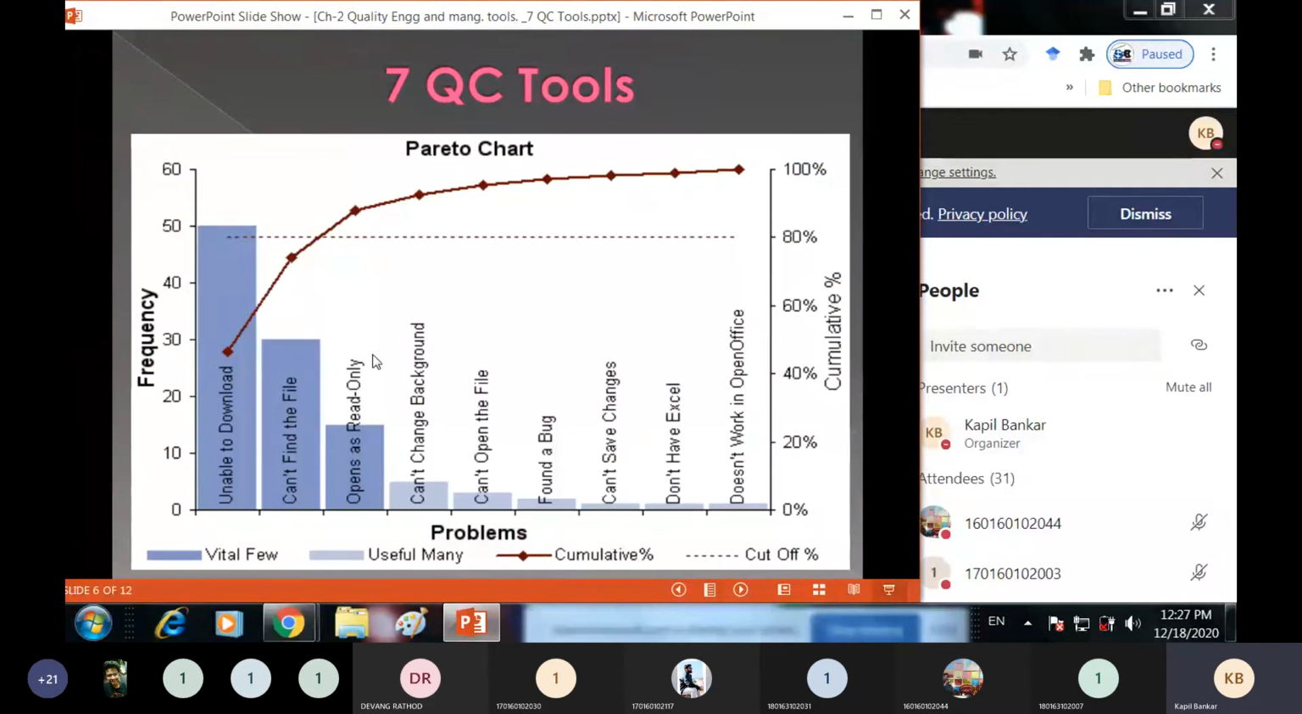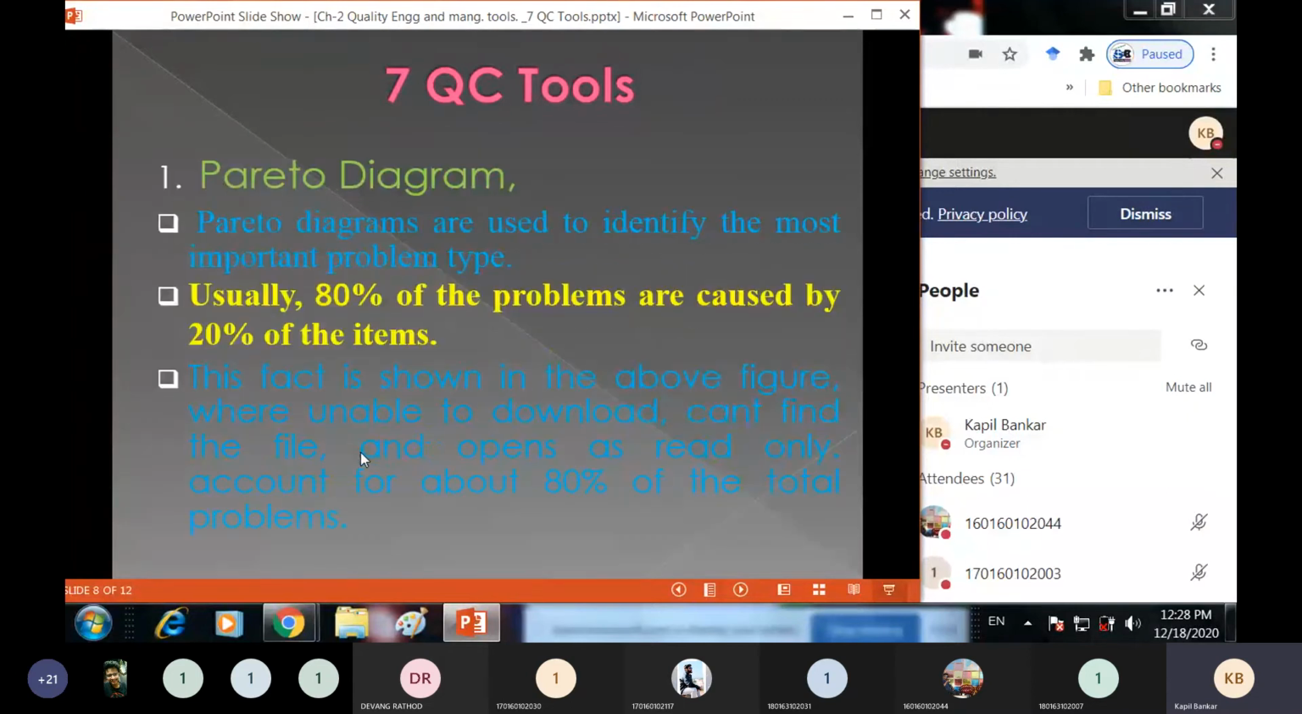See in this figure, 80% of the problem. Suppose this is 100%. Among these, 80% of the problems are caused by these three items only. So this is called the 80-20 rule. 80% of the problems are caused by 20% of the items from your whole lot. So please keep the rule in your mind. The rule is also known as the 80-20 rule, and what the rule says is that usually 80% of the problems are caused by 20% of the items.